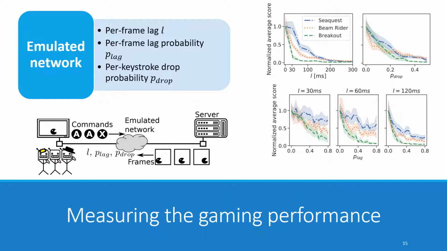We deployed the AI agents at the hosts and made them interact with a game server which was sending game frames over an emulated network. This network was characterized by per frame lag probability, and per keystroke drop probability, similarly to a real network. We then measured the average normalized in-game score achieved by each agent in function of network parameters.